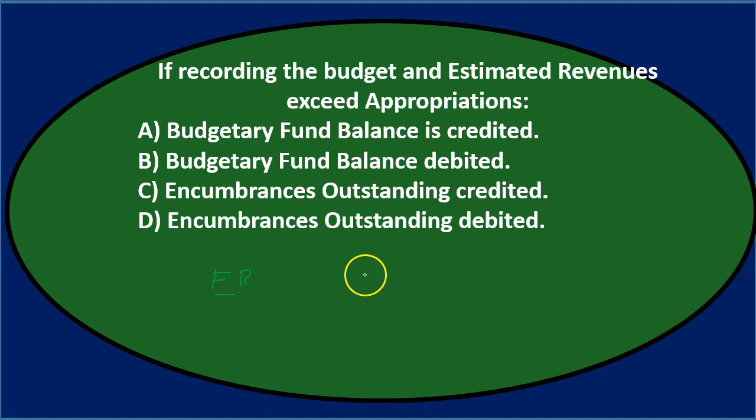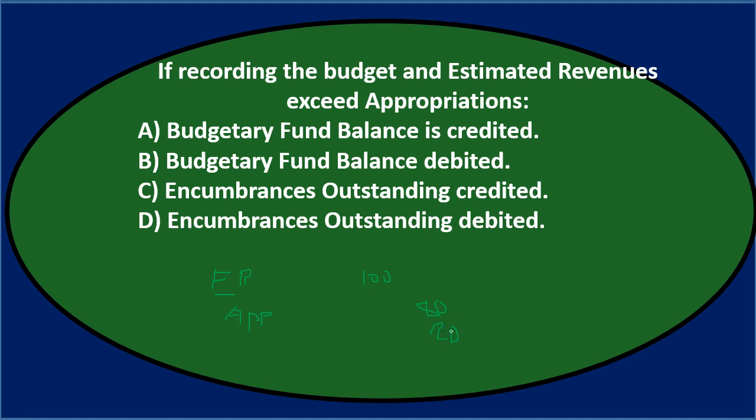So let's make estimated revenue $100, let's say, just for a number that's going to be greater than the appropriations. And then the appropriations is going to be the expense related budgetary account that we record when we first record this. It's going to be sloppy, but that's okay. It's going to be 80, I'm going to say. I'm just going to make up a number, because this will help us to record this item and think through it. The difference would be a necessary credit. So we're going to say it's going to be a credit then.